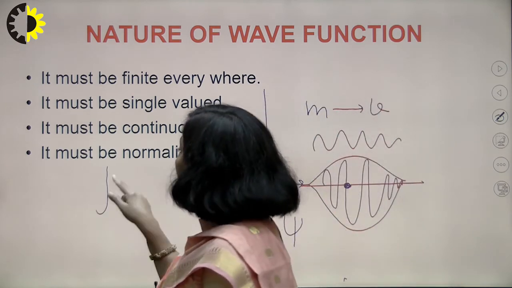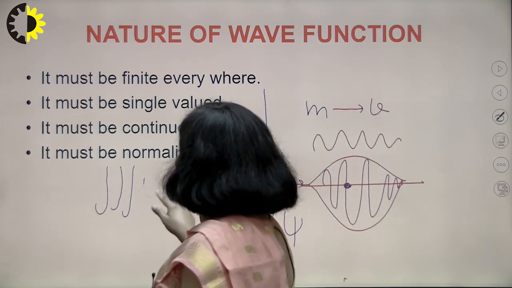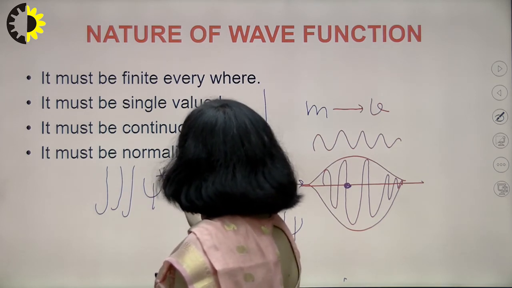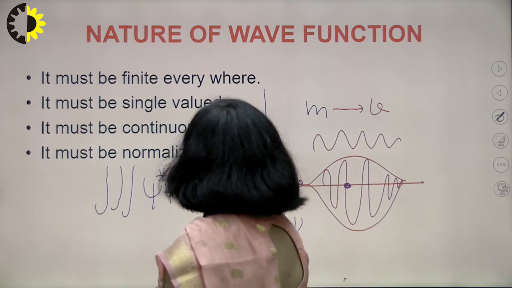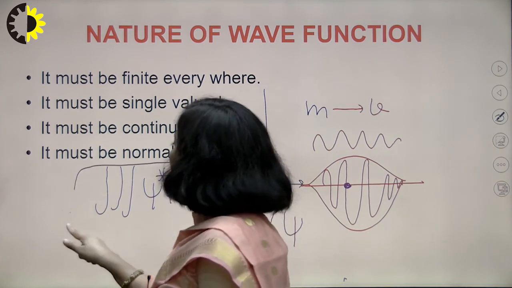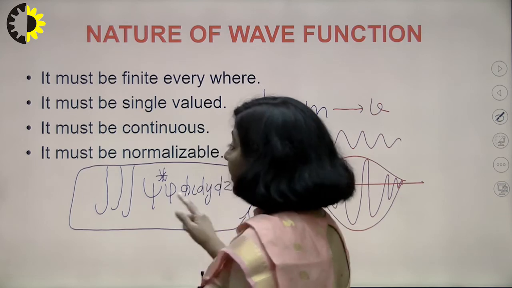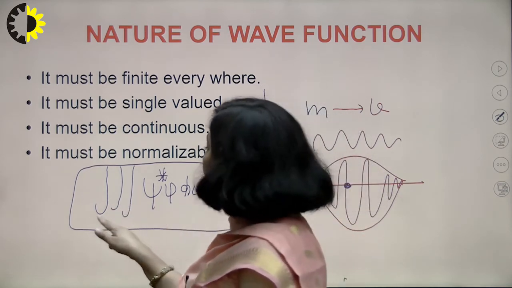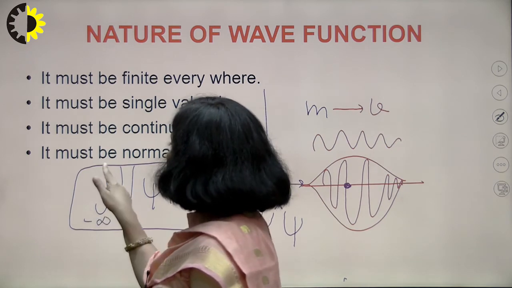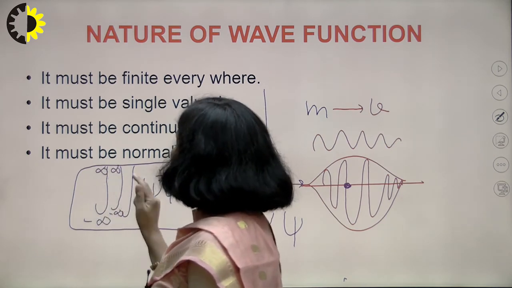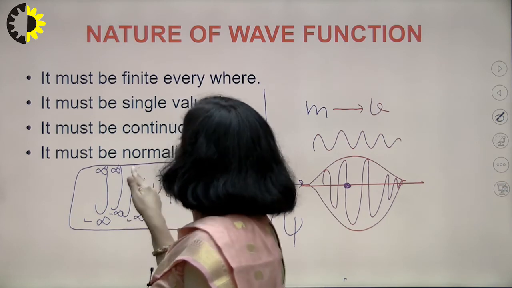I am writing that normalization condition here: the integral of psi star into psi dx dy dz is equal to 1. This is known as your normalization condition, and over these integrals you have to apply the limits. So I am writing here minus infinity to plus infinity, minus infinity to plus infinity, minus infinity to plus infinity.